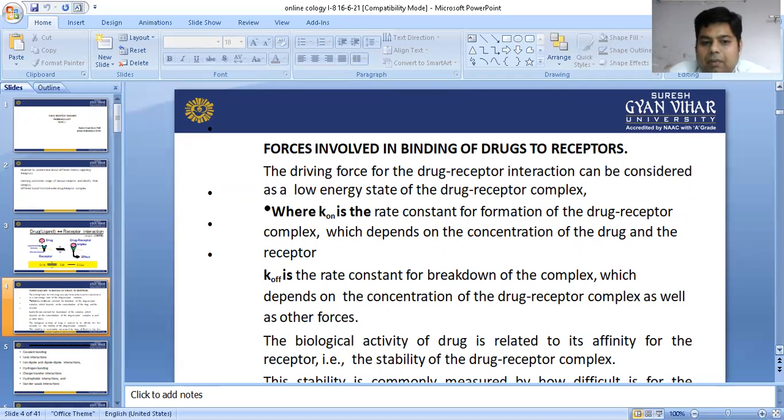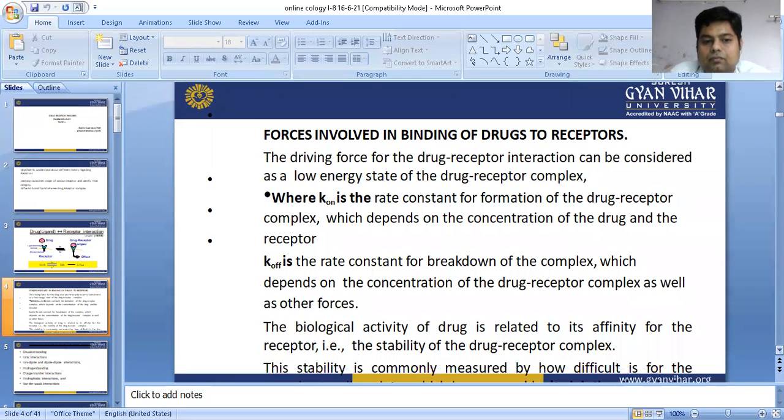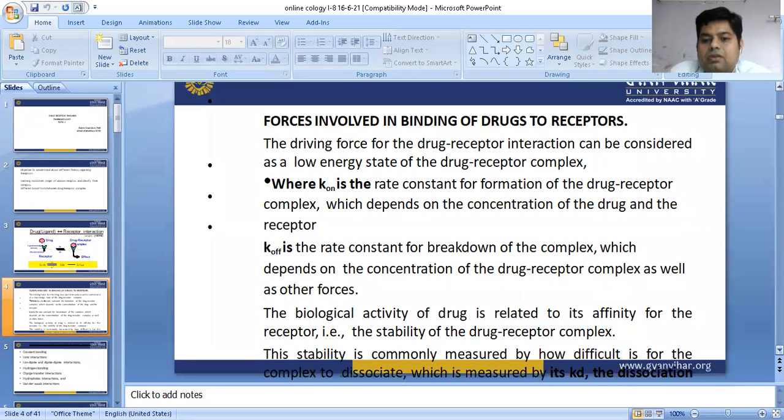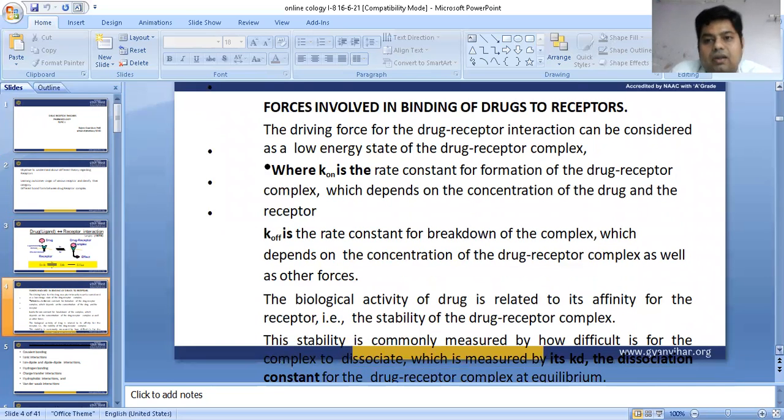The biological activity of a drug is related to its affinity for the receptors, that is, the stability of the drug receptor complex. The stability is commonly measured by the difficulty of dissociation of the complex, which is measured by the KD, the dissociation constant.